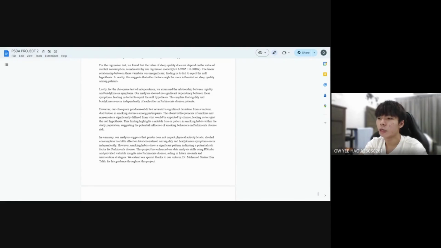In summary, our analysis suggests that gender does not impact physical activity level. Alcohol consumption has little effect on total cholesterol, and rigidity and bradykinesia symptoms occur independently. However, smoking habits show a significant pattern indicating a potential risk factor for Parkinson's disease. This project has enhanced our data analysis skills using RStudio and provided valuable insight into Parkinson's disease.